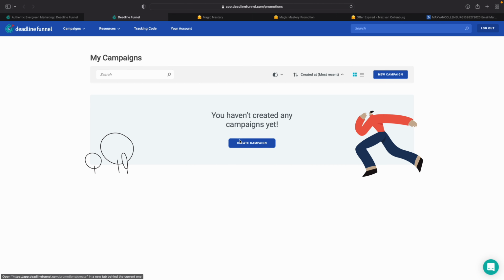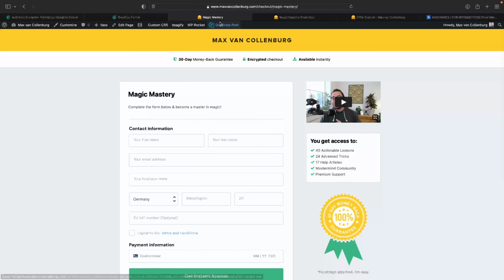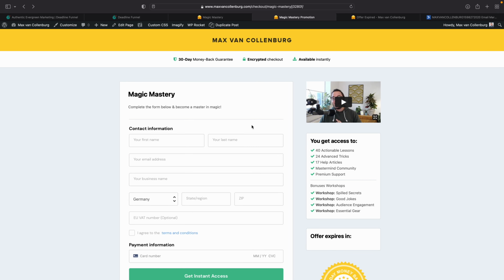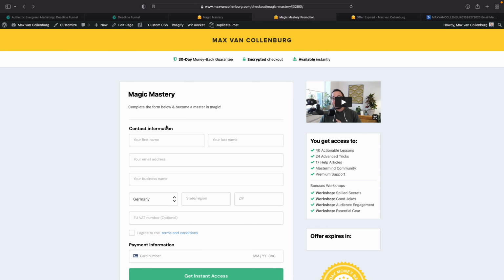I already went over this whole process, and you can see that I have an account over here right now. As a quick overview, first we're going to add the tracking code to the website so Deadline Funnel can redirect people away from the offer pages when their dynamic deadline expired. Then I want to show you how we have a regular checkout page and how we can turn that into more of a promotion page, where we're also going to add an inline countdown timer and some dynamic text and dynamic text timers to boost that urgency even more.